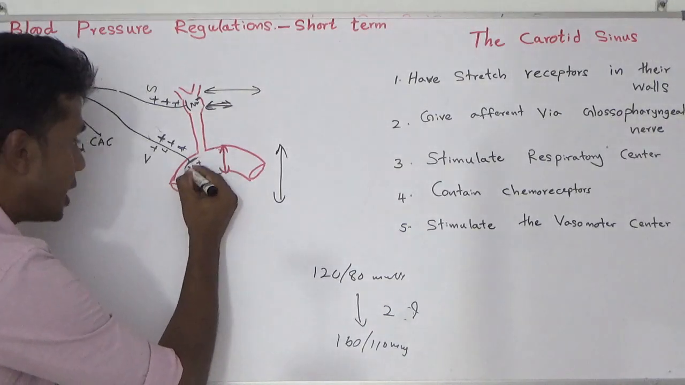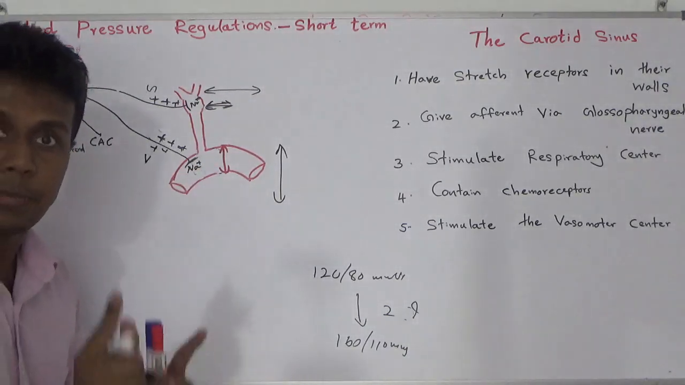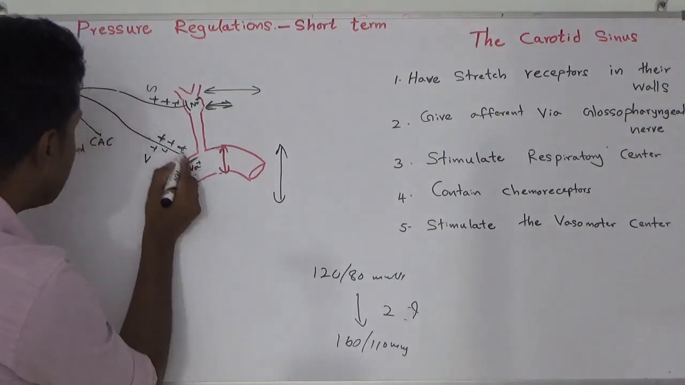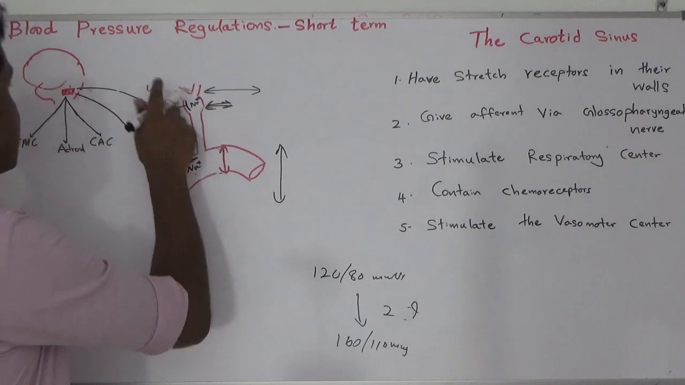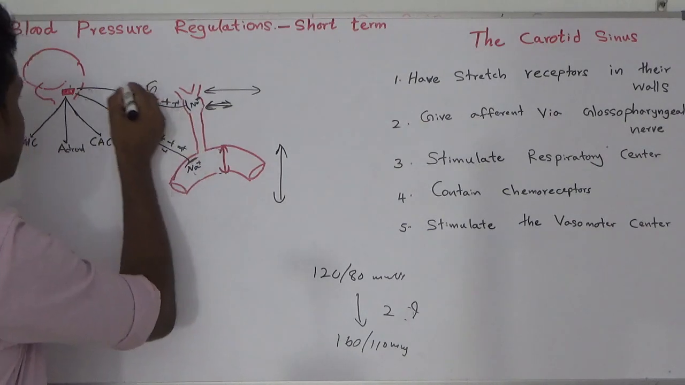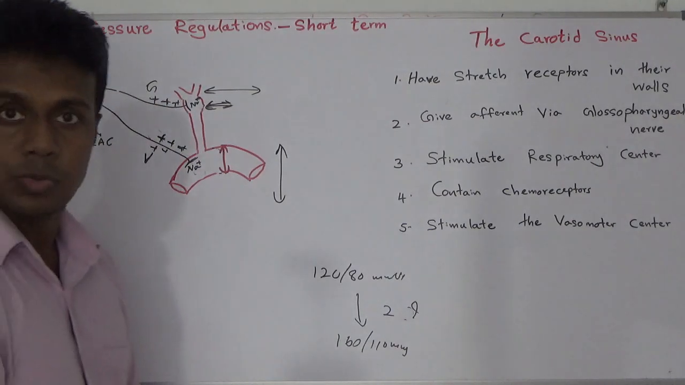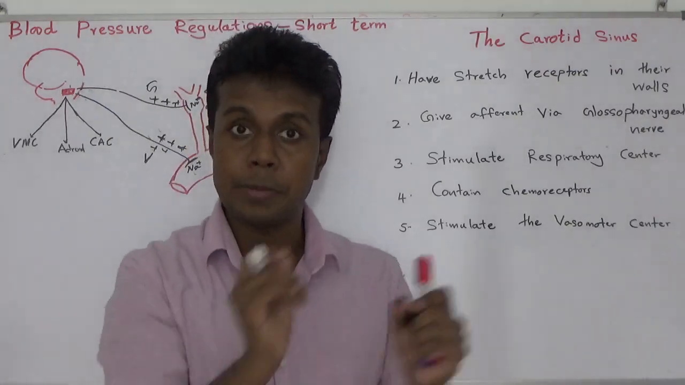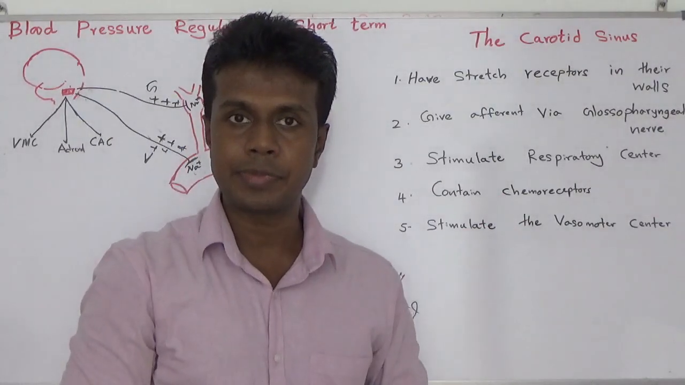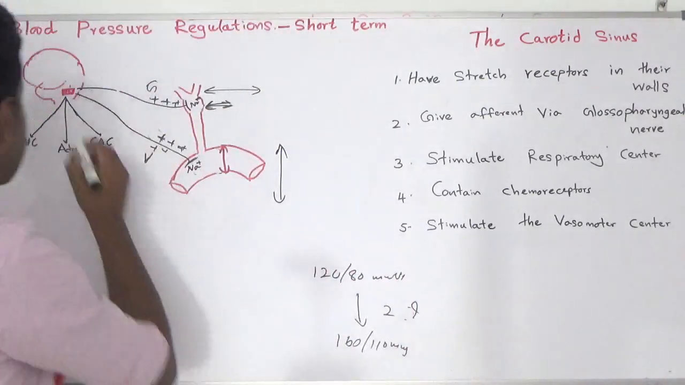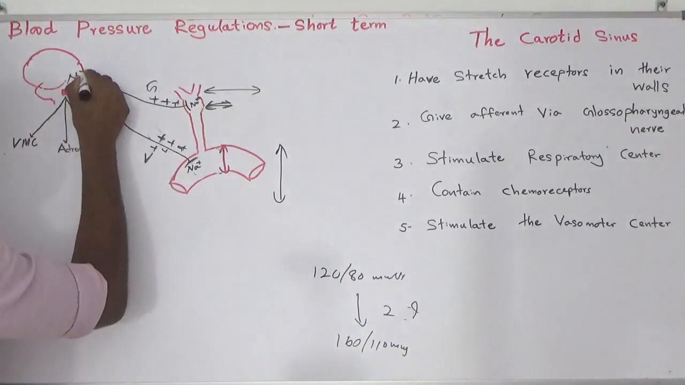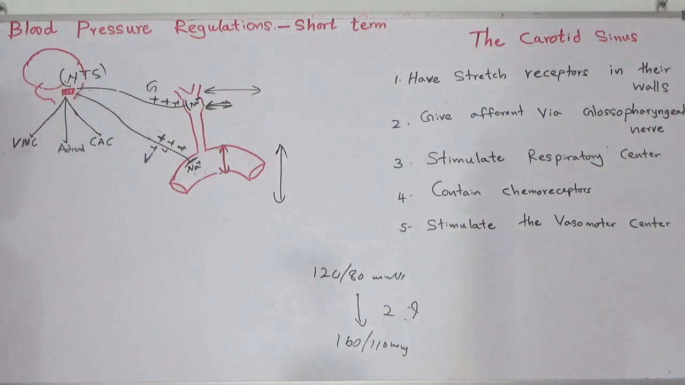From the aortic arch, that depolarized wave is carried via the vagus nerve. From the carotid sinus, it is carried via the glossopharyngeal nerve. They carry the impulse to the brain stem. The exact point is the nucleus of tractus solitarius.